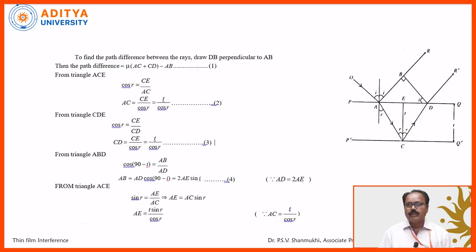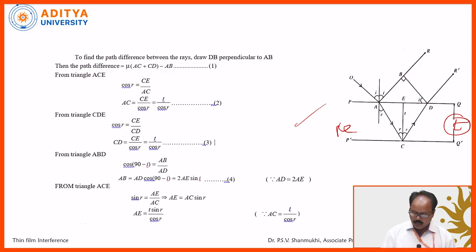So coming to thin film interference, observe this figure. This is a uniform thickness film whose thickness is given by T. T is the thickness of the film. It is a parallel film, or uniform thickness film. It is a transparent film made up of either glass or transparent plastic, even a water or air film, no problem, whose refractive index is given by mu. Mu is the refractive index of the film.